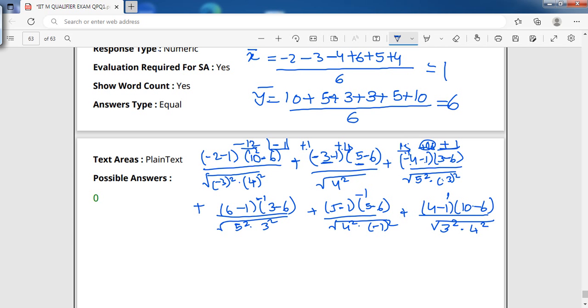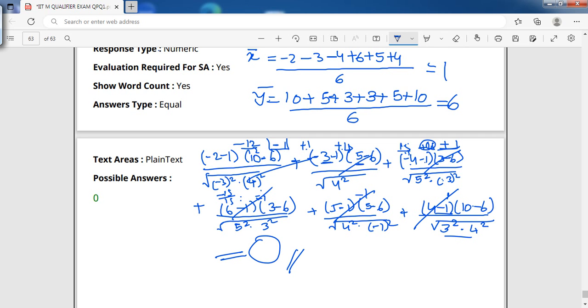This is also the same way. 6 minus 1 is 5. 5 times minus 3 is minus 15. So minus 15 by 15 would be minus 1. Here it is 4. 4 times minus 1 is minus 4, minus 4 by 4 is minus 1. 4 minus 1 is 3, 10 minus 6 is 4, so 3 times 4, and down also we do the same. So it is plus 1. So plus 1, minus 1, minus 1, plus 1, minus 1. So the answer would be 0.